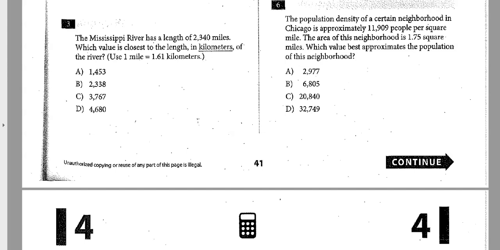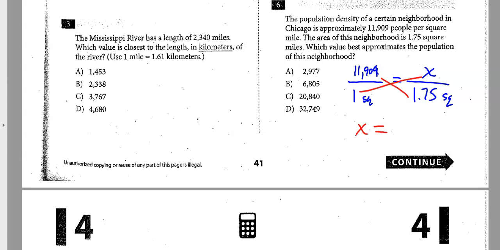Number 6, population density of a certain neighborhood in Chicago is about 11,909 people per square mile. So right there, they're giving me a rate or a ratio that I have: 11,909 people for 1 square mile. All right. Well, the area of a neighborhood is 1.75 square miles. So how many people are there? 1.75 square miles. How many people would that be? I'll just call it X. So again, I'm going to cross multiply, and it's just 1.75 times that.